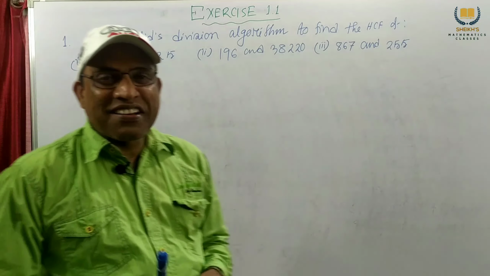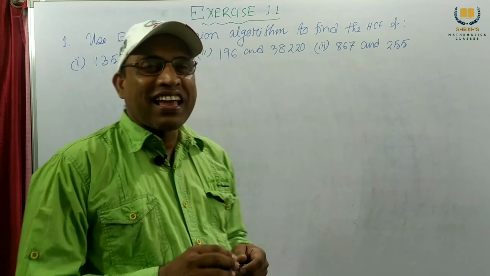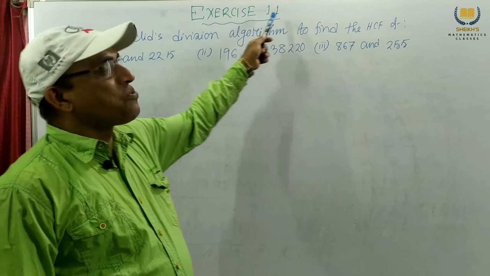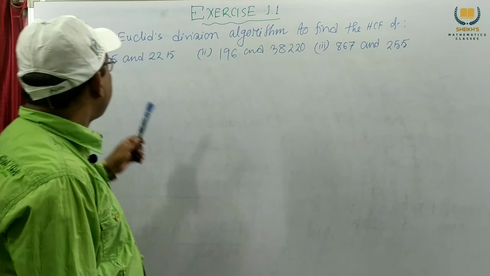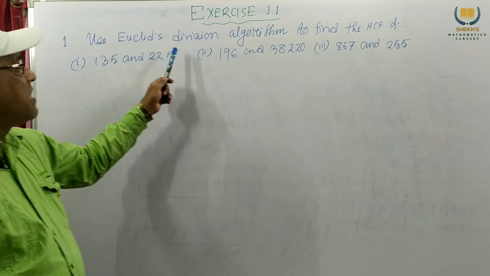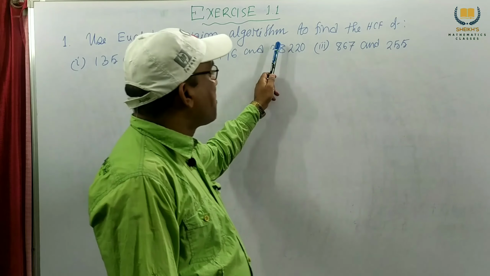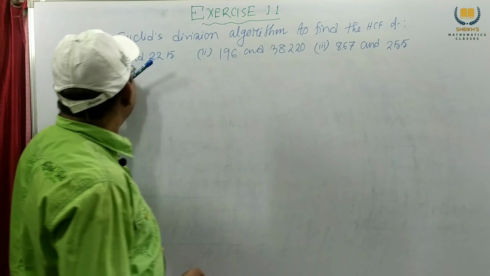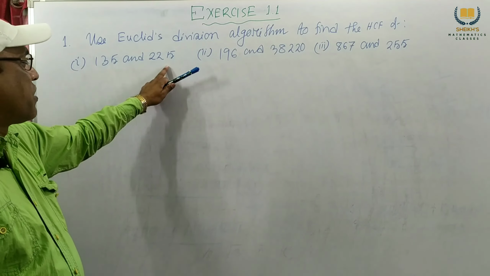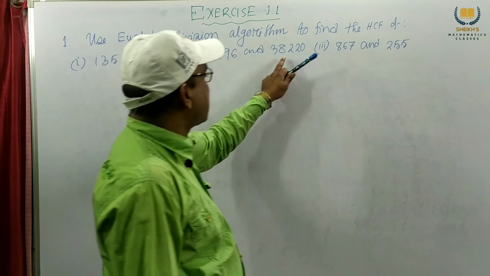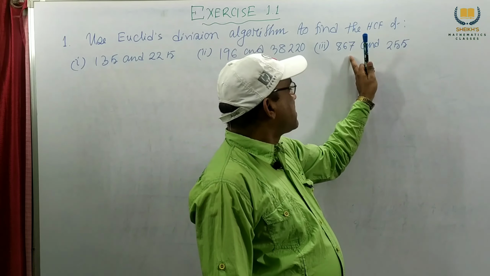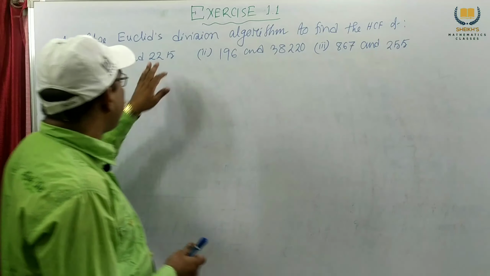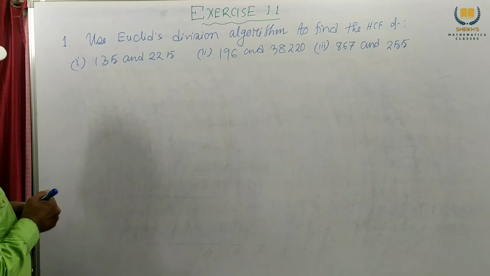Now we start one most interesting exercise. Exercise 1.1. The problem given: use Euclid's division algorithm to find the HCF of 135 and 225, 196 and 38220, 867 and 255. Now we want to find the first one.